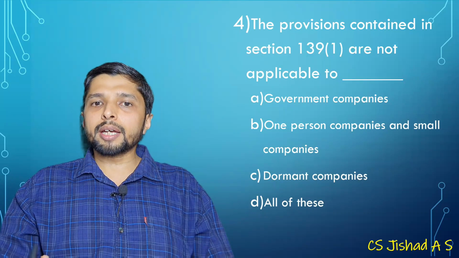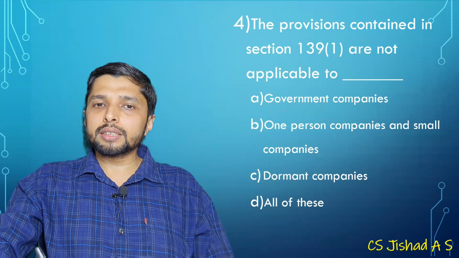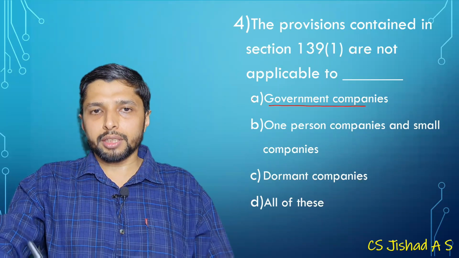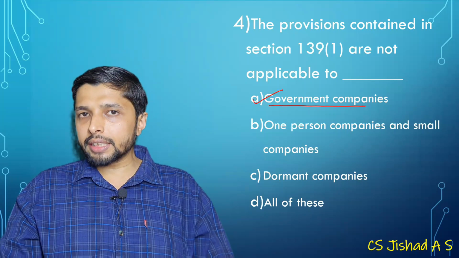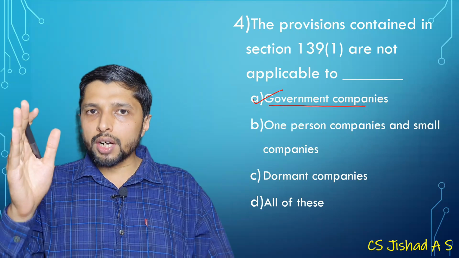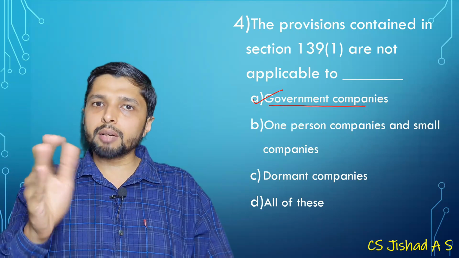The provisions contained in Section 139 subsection 1, this is related to appointment of subsequent auditor. Is not applicable to which company? This is not applicable to a government company. For a government company, the subsequent auditor is explained in Section 139 subsection 5, which is within 180 days from the commencement of the financial year.